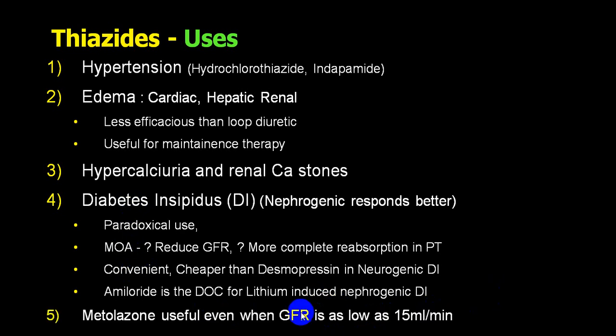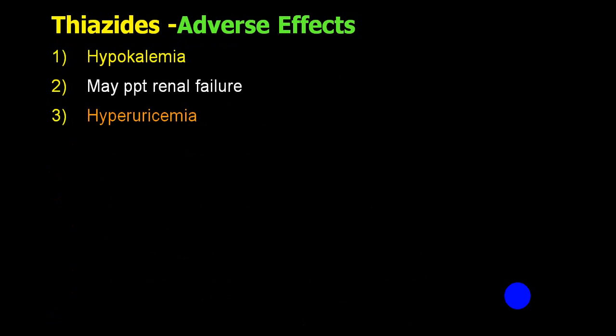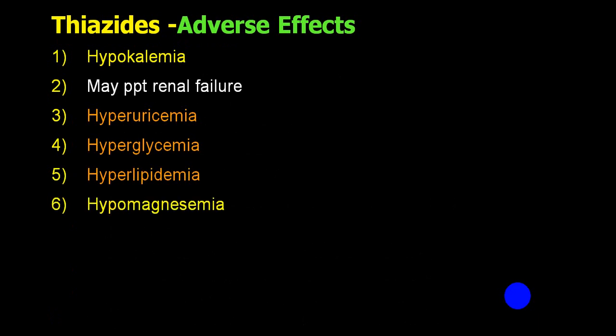Metolazone can be utilized if GFR is less than 50. So that is commonly utilized in CKD, and particularly in a person with lithium toxicity. Adverse side effects we already mentioned: hypokalemia, which may precipitate renal failure, hyperuricemia, hyperglycemia, hyperlipidemia, hypomagnesemia.